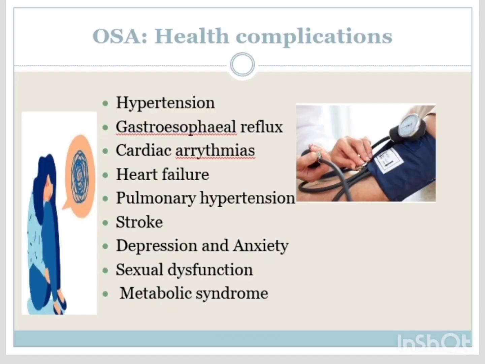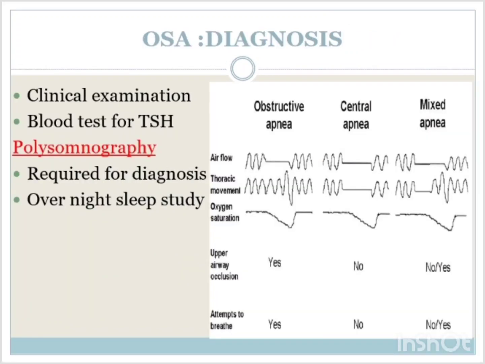There is also a risk of medical conditions like hypertension, gastroesophageal reflux, cardiac arrhythmias, heart failure, pulmonary hypertension, stroke, depression and anxiety, sexual dysfunction, and metabolic syndrome. How to diagnose OSA? Clinical examination, where we note the signs and symptoms.